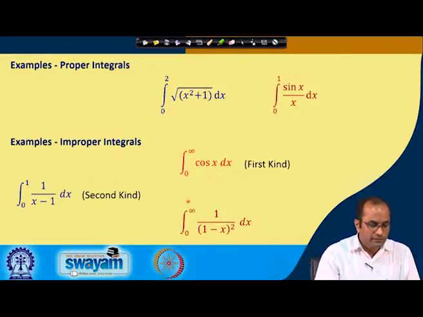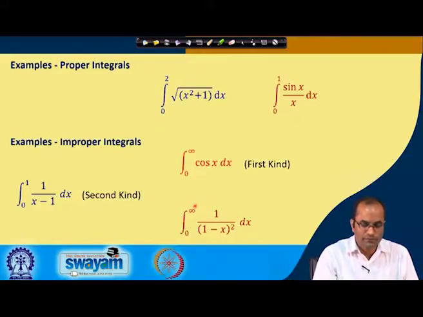This is the integral of the third kind, or the mixed kind, because the limit is also unbounded. Here we have infinity in the upper range, and the integrand, which is 1 over (1 minus x squared) whole squared, also goes to infinity as x approaches 1, and 1 is in the range of the integral.